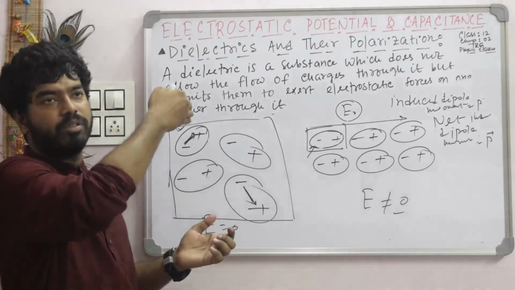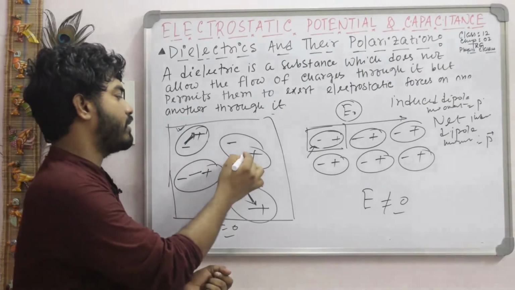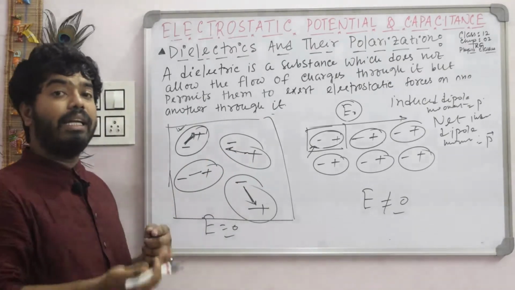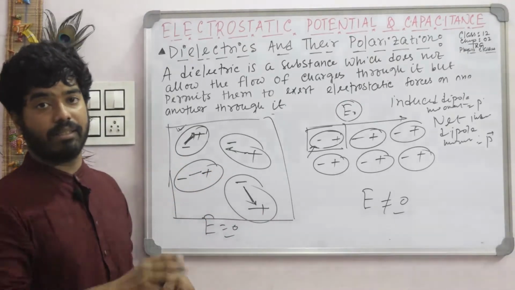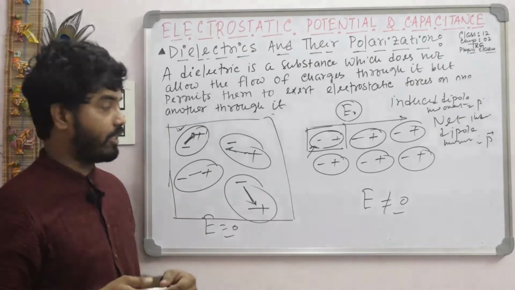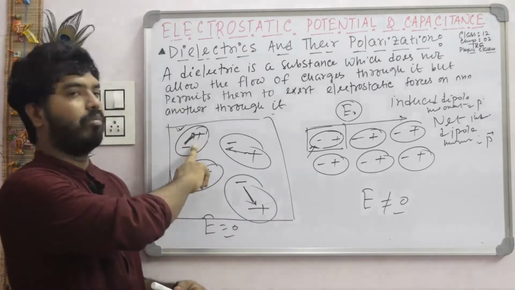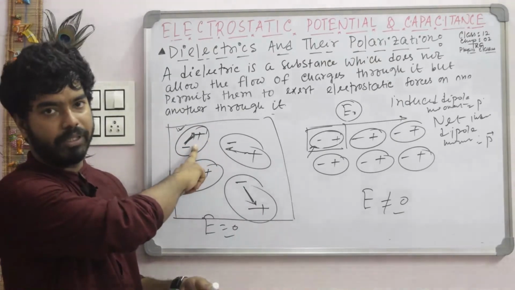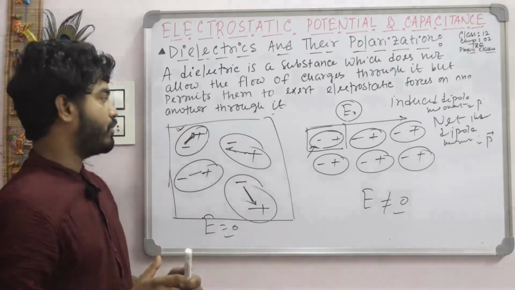One direction is upward, one is downward, one is that side, another is that side. So the net dipole moment becomes 0 because they are randomly oriented. Individual atoms or molecules have some dipole moment, but the net dipole moment is 0.